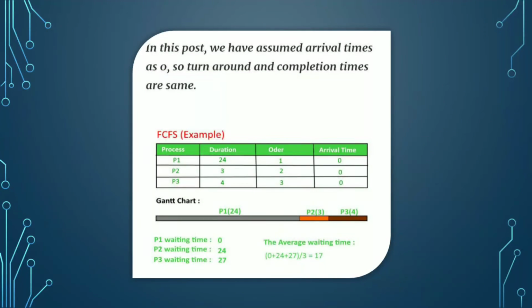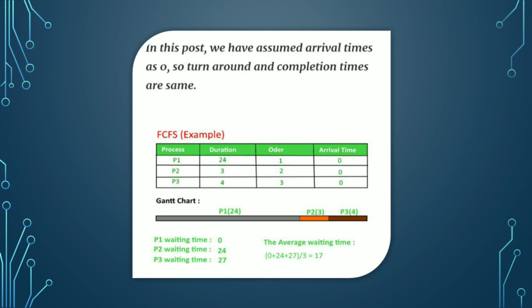Example for this FCFS scheduling. In this example, we have assumed arrival times as 0, so turnaround and completion times are the same. Processes P1, P2, P3, in order P1, P2, P3. Burst durations: P1 is equal to 24, P2 is equal to 3, P3 is equal to 4. So I take the arrival time as 0, and turnaround time and completion time are equal.